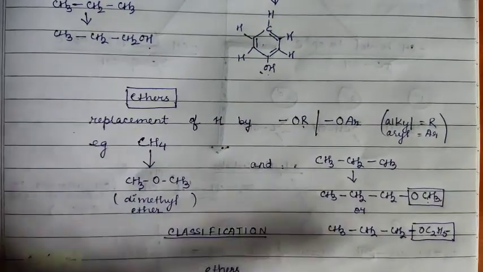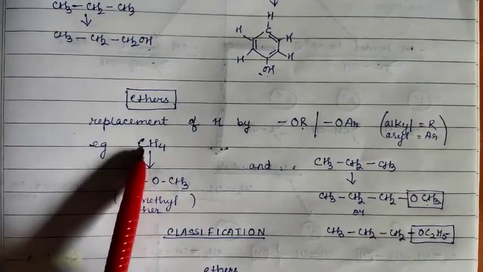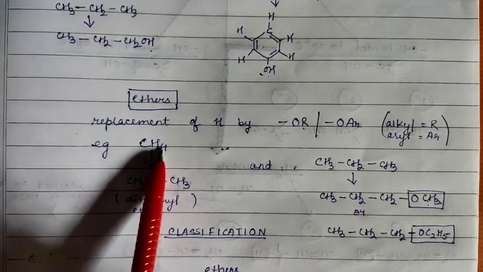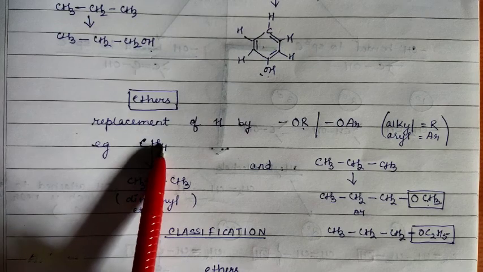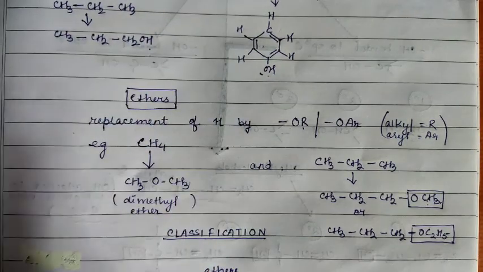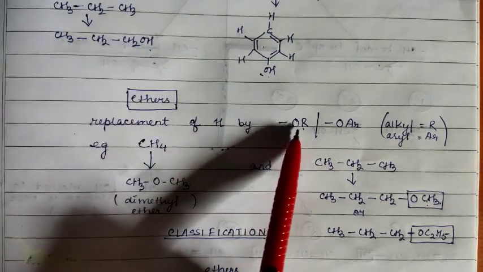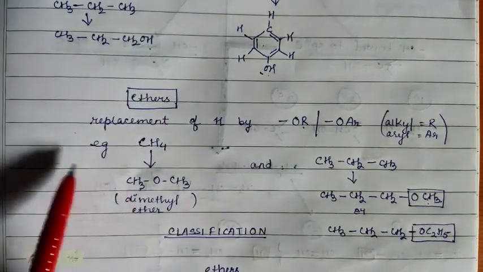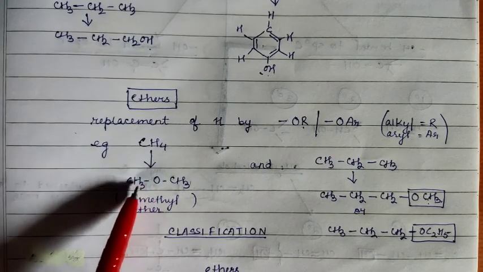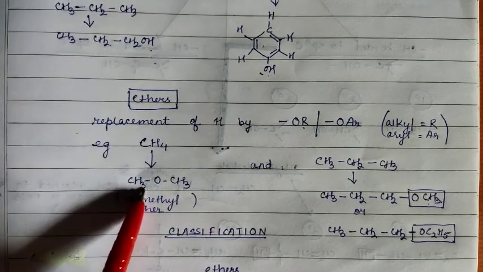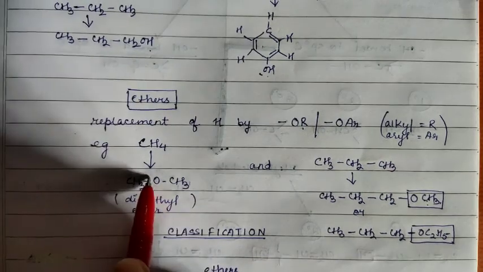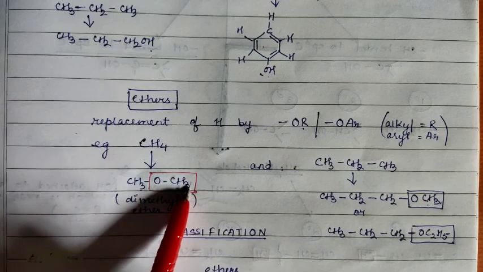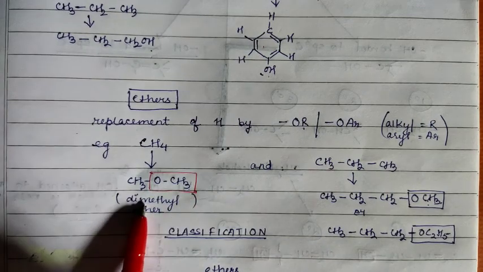Okay, for example, CH4, this is the methane. Now I will choose one hydrogen from here. So it is the same as alcohols and phenols, only the replacement portion is different, the functional group is different here. So one hydrogen means what? I'm left with CH3 and one hydrogen is replaced by OR, means OCH3. Clear? So this is dimethyl ether.